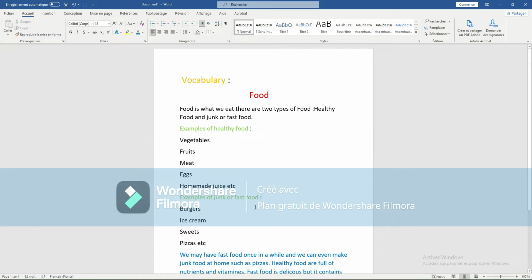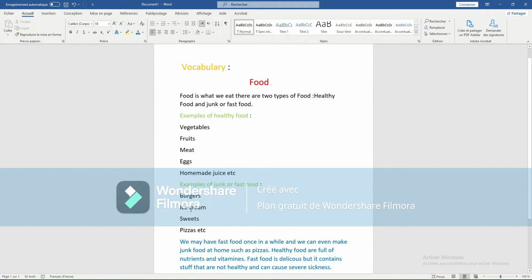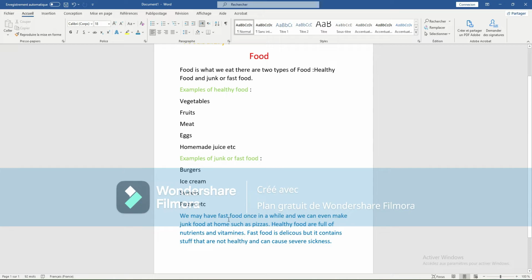Examples of junk or fast food: burgers, ice cream, sweets, pizzas, etc. We may have food once in a while, and we can even make junk food at home, such as pizzas. Healthy food is full of nutrients and vitamins. Fast food is delicious, yes, super delicious, but it contains stuff that is not healthy and can cause severe sickness